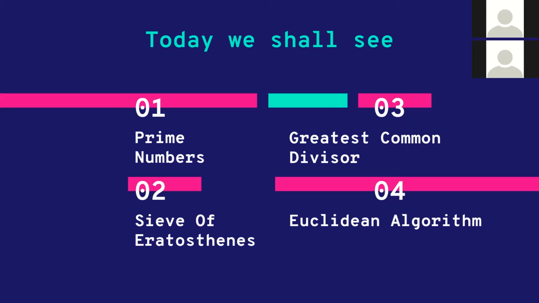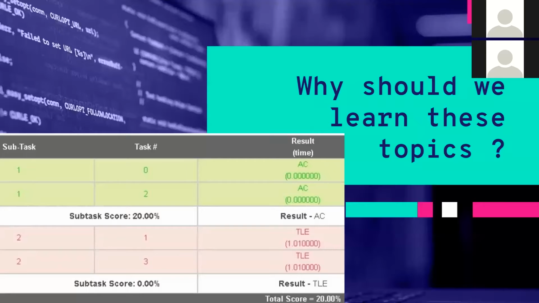I told you that these topics are really important, but why am I stressing the importance and uses of these topics? Let's say I give you a problem and you know how you're going to solve it.